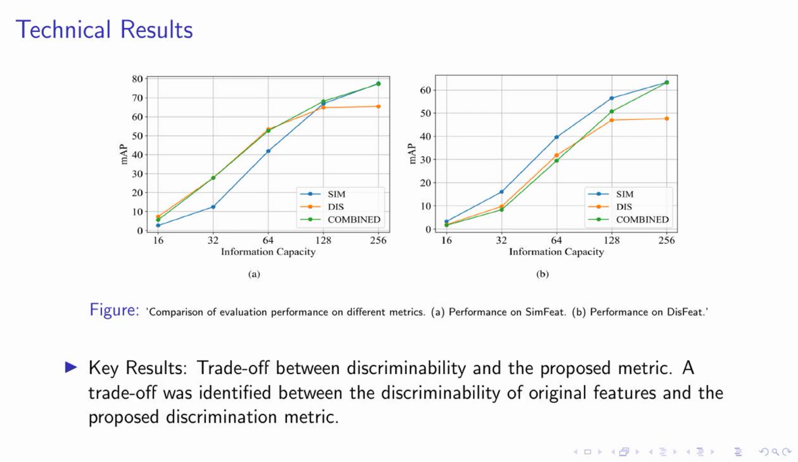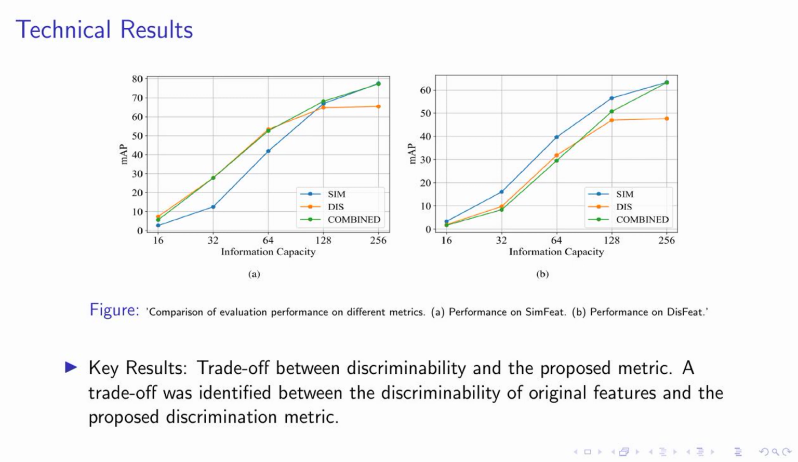On this slide, we delve into our technical results, specifically focusing on the trade-off between discriminability and our proposed metric. As you can see in the figure, we have compared the evaluation performance on different metrics. The two sub-figures represent the performance on sim-feat and dis-feat respectively. Our key finding here is that there is a significant trade-off between the discriminability of original features and the proposed discrimination metric. This means that as we strive to preserve the discriminability of original features during compression, we also need to balance it with the effectiveness of our proposed discrimination metric.